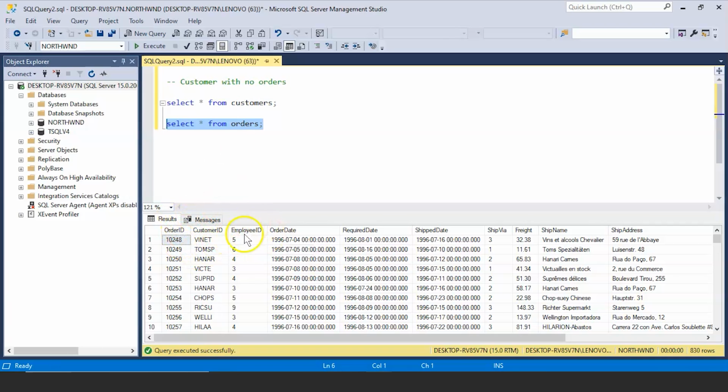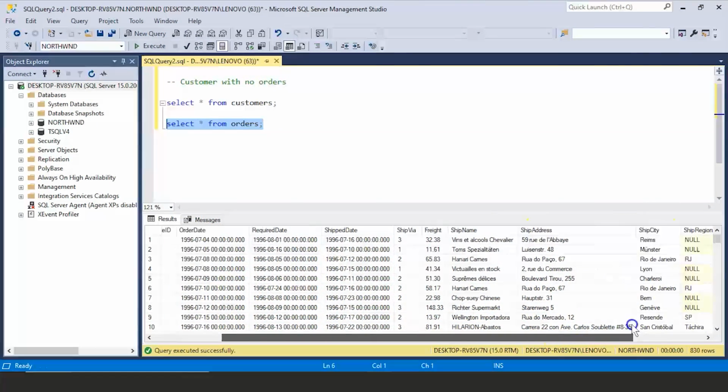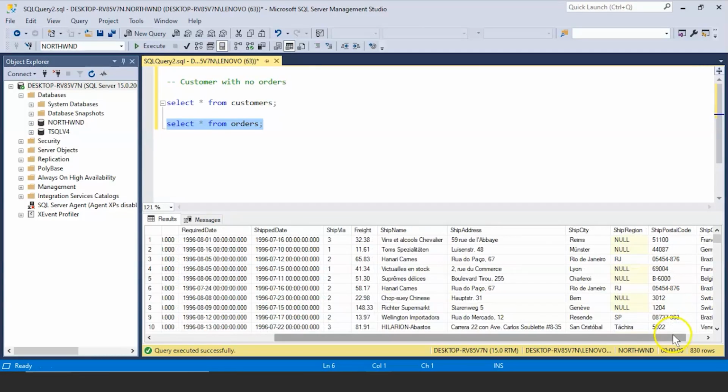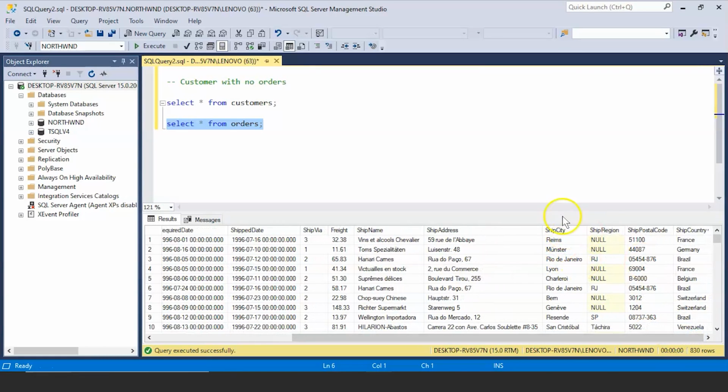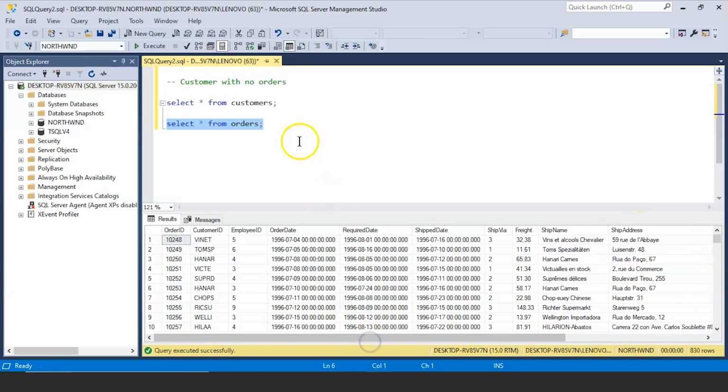We also have the employee ID. Again, this employee ID is the foreign key for this orders table. We have the order date, we have the required date, ship date, ship via, which means by which medium the order was shipped. We have the freight charges, ship name, and ship address as well. Then you have the city from which the item was shipped, the region, postal code, and the country.